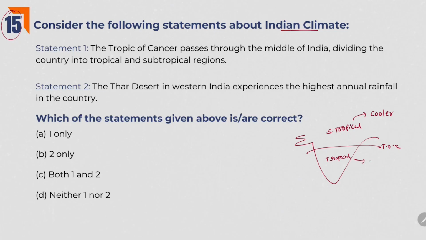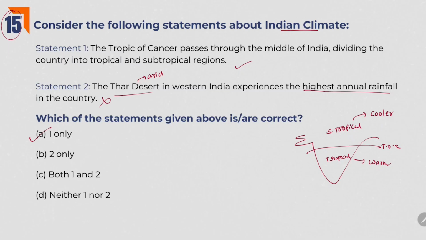This area experiences relatively warm climate. So first statement is right. It divides country into tropical and subtropical regions. The Thar Desert in Western India experiences highest annual rainfall in the country. Thar Desert is an arid area. How can it experience highest annual rainfall? So the second statement is wrong. So answer is 1 only.